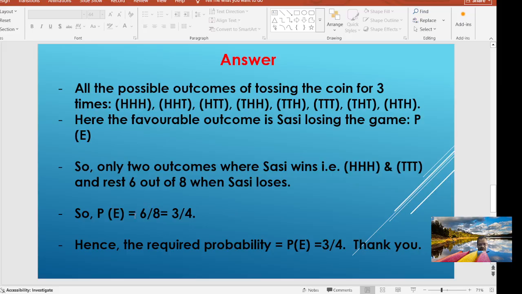So what is the probability P(E)? The probability of favorable outcomes, as we have discussed, is the number of favorable outcomes divided by the total number of outcomes. Sasi is losing 6 times. The total number of outcomes is 8. We can simplify it by dividing by 2, so you get 3 by 4. Hence the required probability P(E) equals 3 by 4.